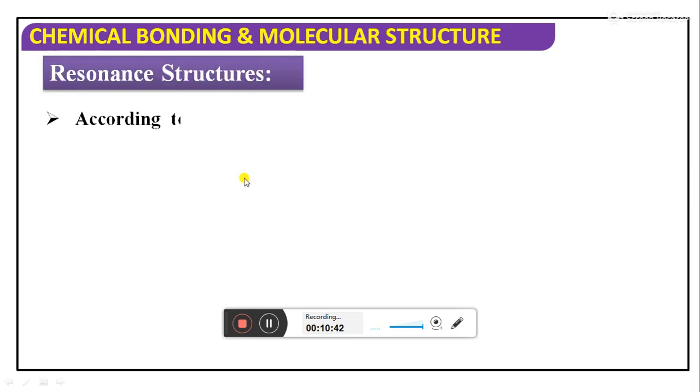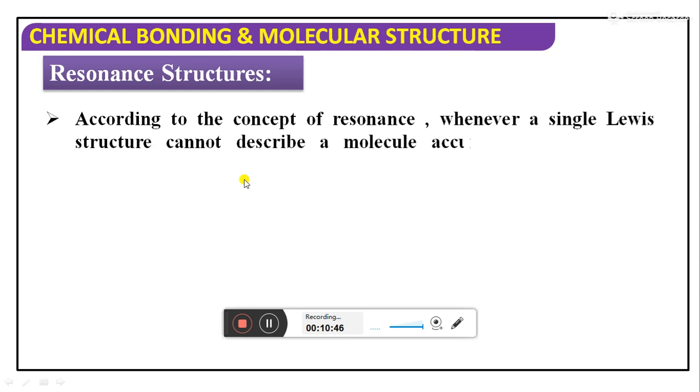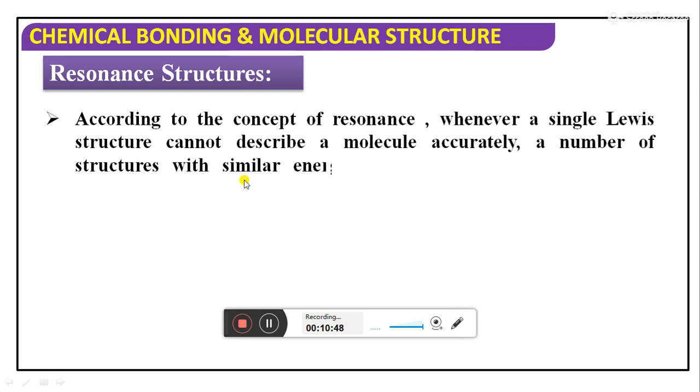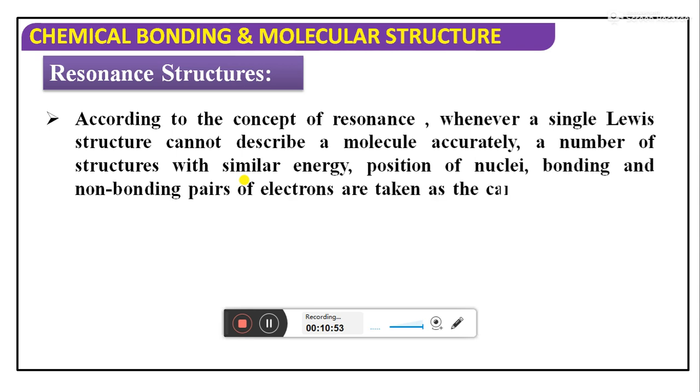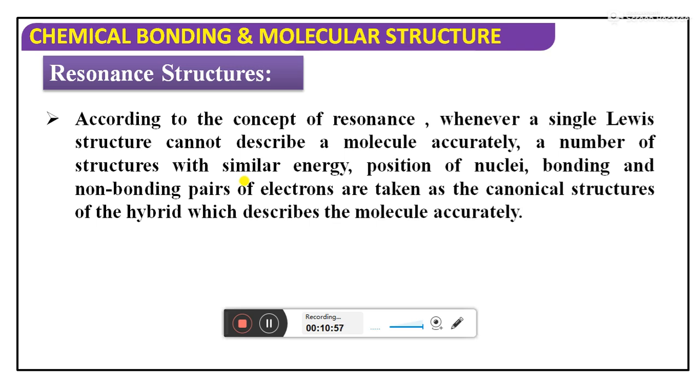This is resonance structure. According to resonance structure, one molecule can exist in variable structures. In this case, the bond length between the two atoms continuously varies. You cannot predict the entire properties of the molecule based on a single structure only. According to this concept, whenever a single Lewis structure cannot describe the molecule accurately, we use a number of structures with similar energy.